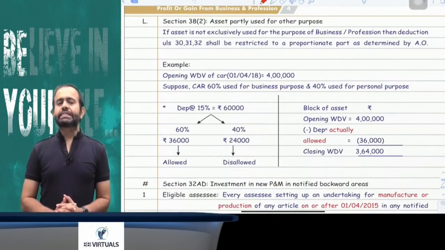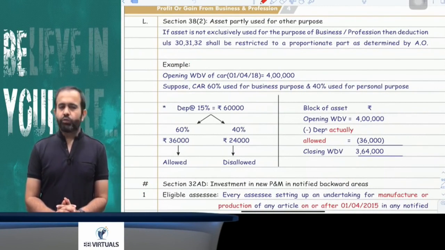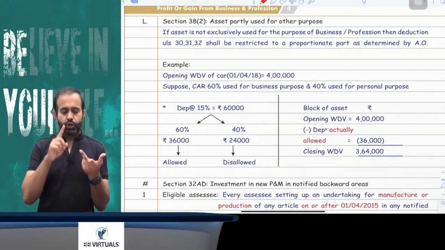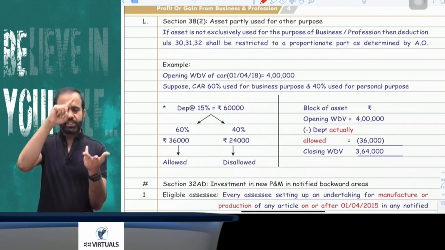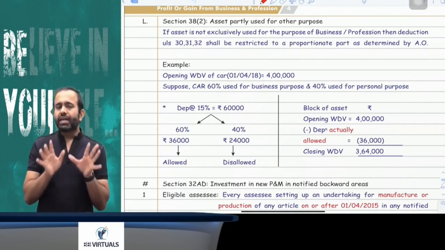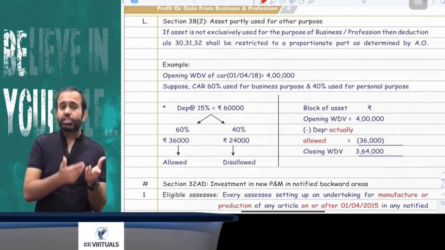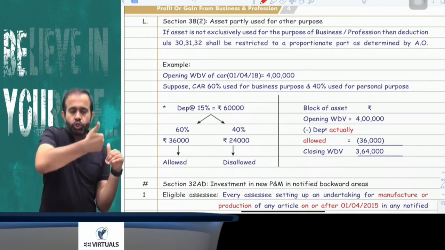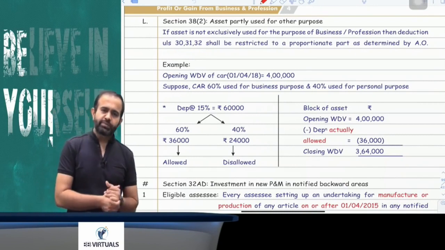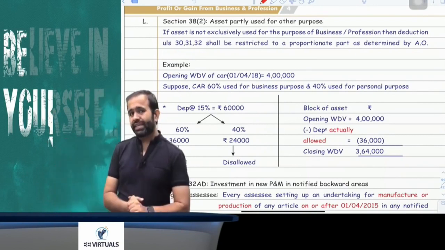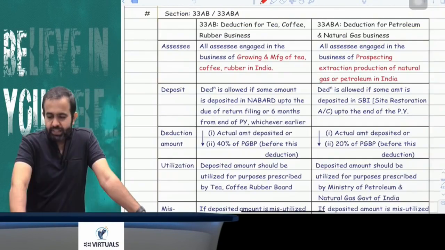Now if any asset is partly used for your business purpose and partly for other purposes, then obviously expenditure related to that asset, like repair, maintenance, as well as taxes and insurance as per sections 30, 31 and so on, and depreciation, is allowed only towards the use of the business. Suppose 60% of that asset is used for your business purpose, then all expenditure is allowed only to the extent of 60%.